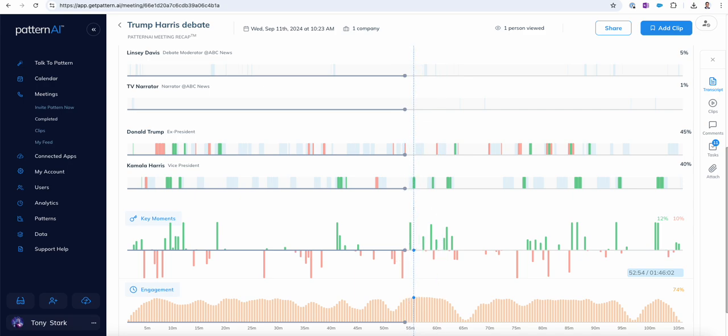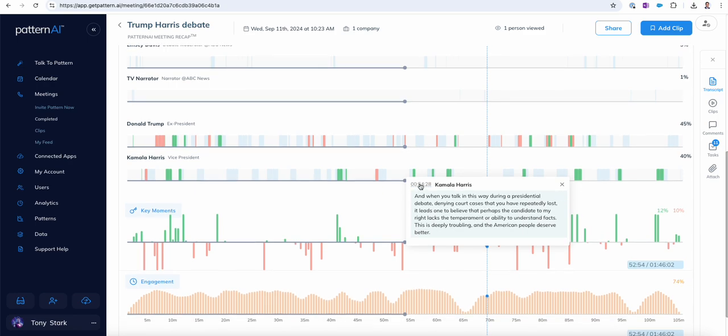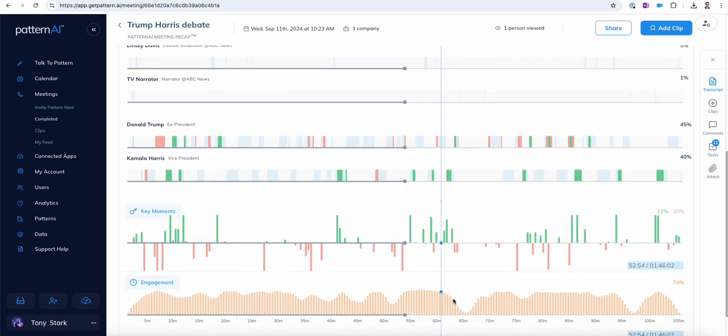The very positive moments here, we can take a look at that. That's Kamala Harris talking about denying court cases, whatever, deeply troubling. I don't know why that's a positive comment here, but we can actually go to that, and maybe there's some other context around that moment that made it slightly positive. But in general, and this is the engagement level here, you can see this is fairly engaging throughout the entire debate. This is a very engaging debate.